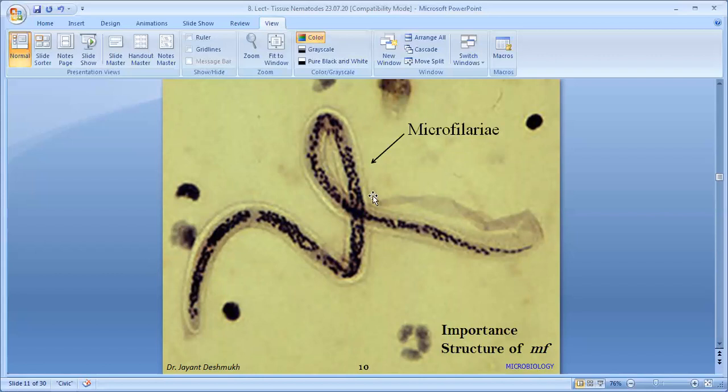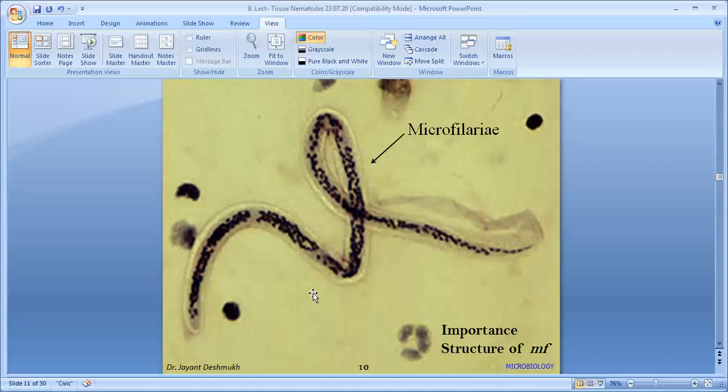In the center there are chromatin nuclei, and based on the arrangement of these nuclei we can differentiate microfilariae, because microfilariae are present in the blood of other parasites also: other filarial worms like Brugia malayi, Brugia timori, Loa loa, Onchocerca volvulus, and Mansonella. They are present in the blood, and we differentiate whether it is Wuchereria microfilaria or another. So the structure of the microfilaria is important to identify the specific worm infection.